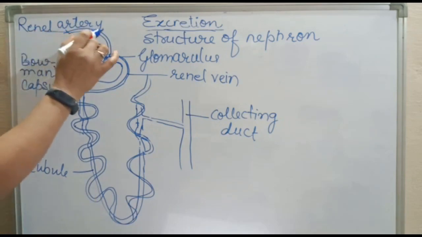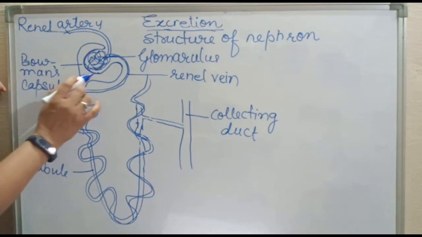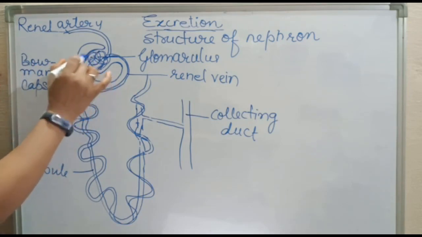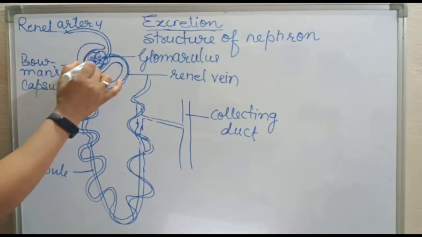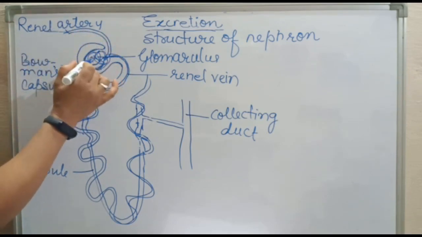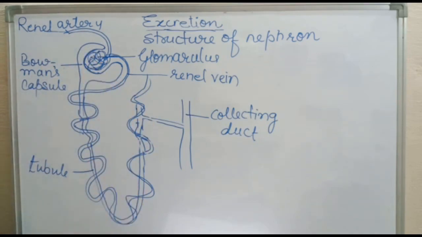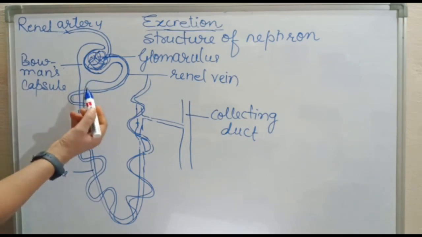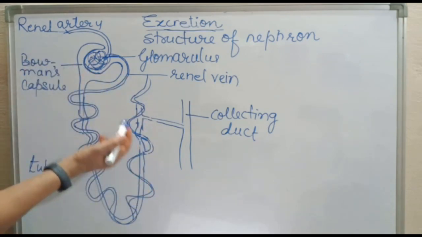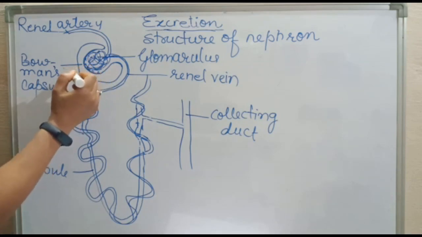The renal artery brings oxygenated blood laden with waste product into the glomerulus. Here the blood is filtered in fine capillaries. These are the cluster of capillaries. That blood filters in these capillaries, that is, ultrafiltration of blood takes place. Now some amount of small solute and water is filtered out and enters the Bowman's capsule, like here, right? Enters the Bowman's capsule.